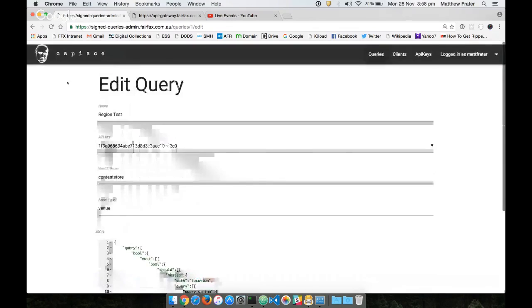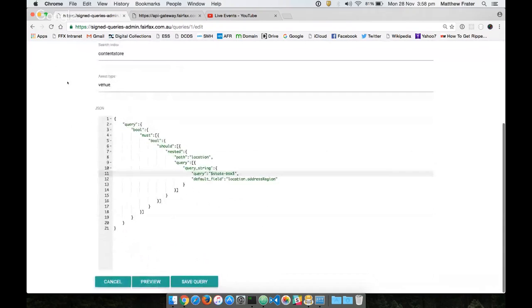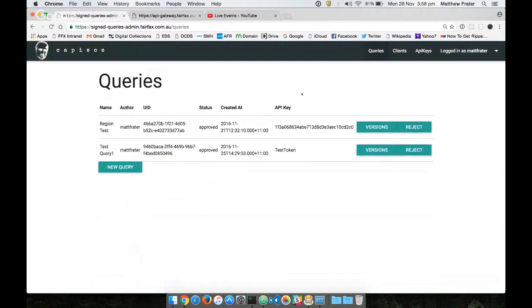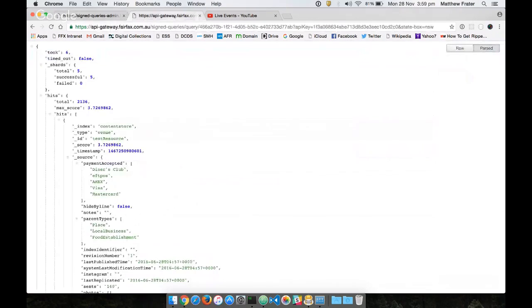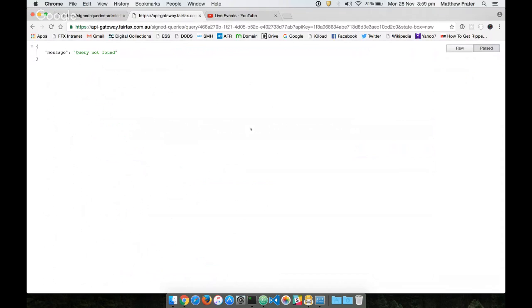Now, the other thing that I can do if I'm a Capisce administrator is I can approve or reject queries. For example, let's say the query we're just looking at, I've decided that it's not performant enough, it returns too much data, it needs modification, we can't allow application clients to be using it. I can reject that, and that rejection status is instantly reflected in what the API endpoint does.